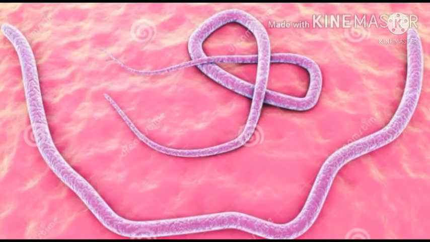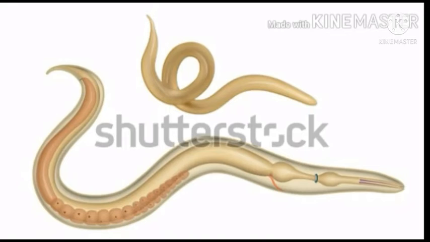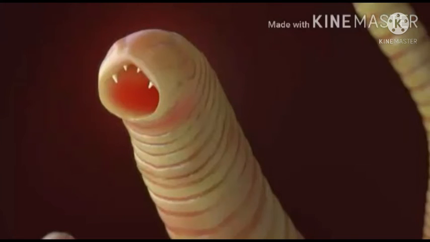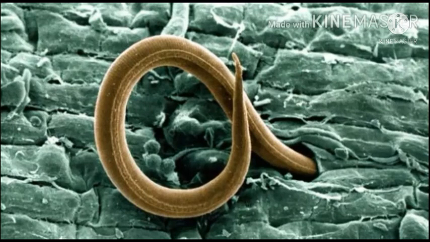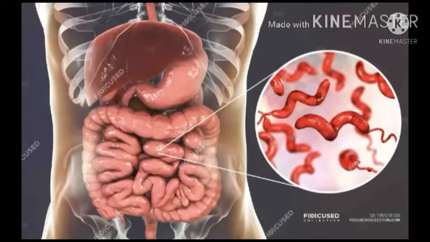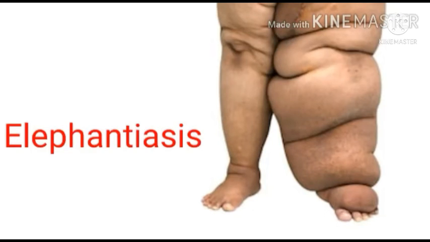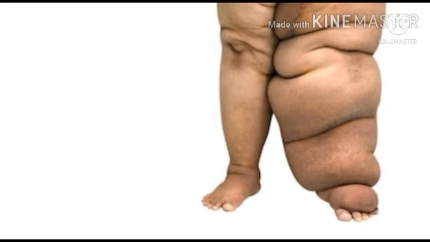The sexes are separate. Sexual dimorphism is a common feature. Males are usually smaller than the females. Examples: filarial worm, hookworm, and ascaris. The most common diseases caused by Aschelminthes in human beings are ascariasis and elephantiasis. That's all about nematodes.